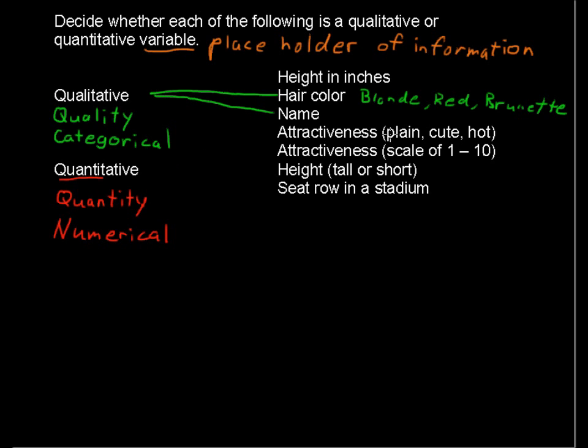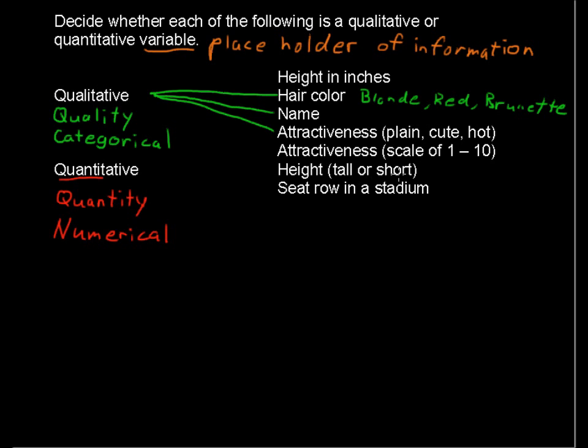Same thing with attractiveness: plain, cute, hot. These are just three different categories of someone's attractiveness, and that would be qualitative. Subjective, yes, but nonetheless, that would be a qualitative variable. Now, attractiveness on a scale of 1 to 10, let's come back to that. That's quantitative because that's numerical. And you can say out of 50 people at a certain school, this is subjective, of course, but you're rating them on a scale of 1 to 10, and then you have an average score of someone's attractiveness. It sounds kind of like a bad thing to do, but just for the purposes of this example, we'll talk about the differences between qualitative and quantitative.